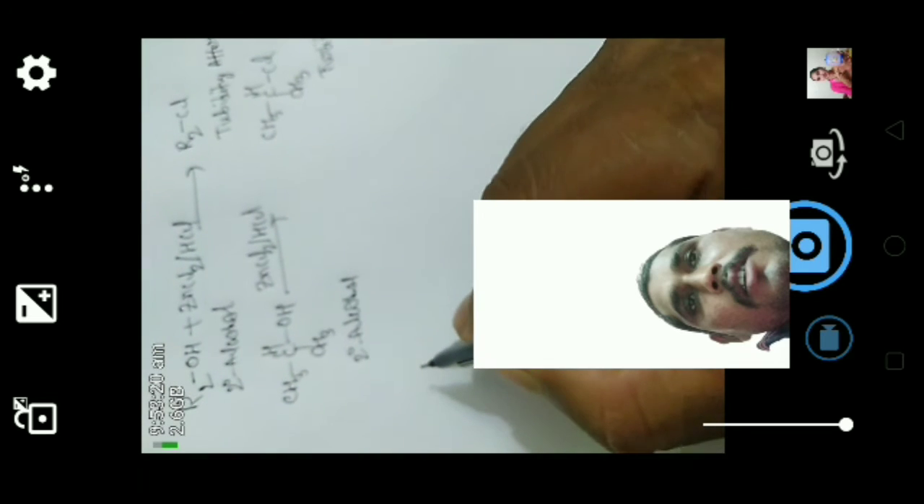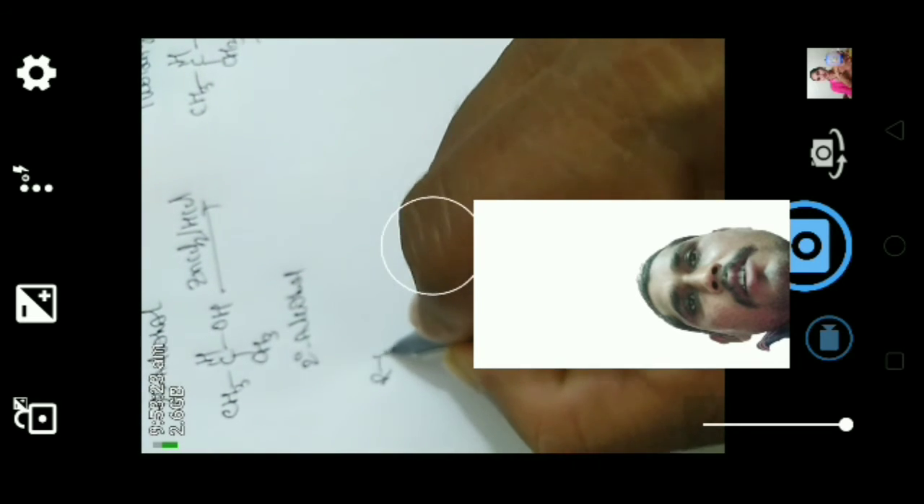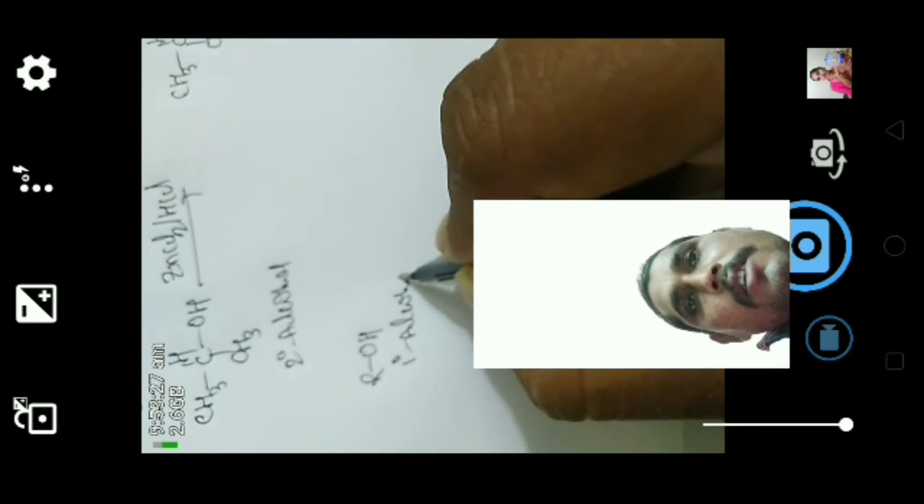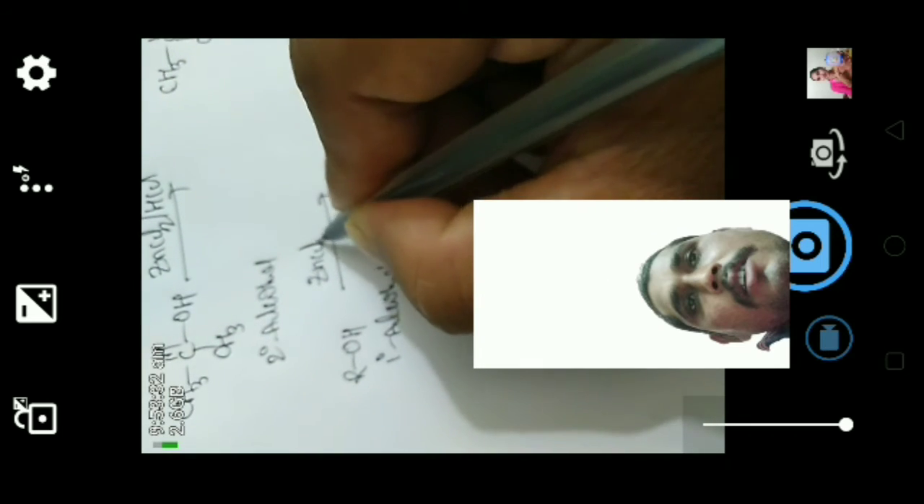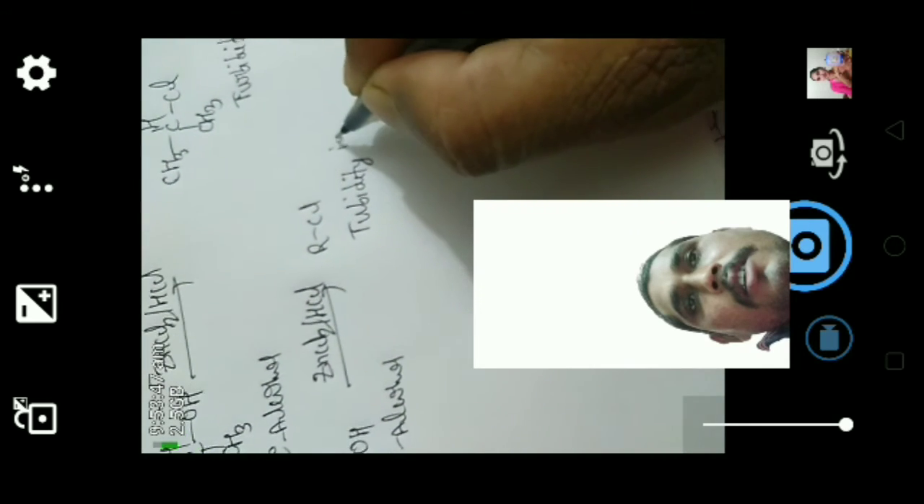I will show another example, another reaction, that is primary alcohol. Here the primary alcohol, when we react with zinc chloride and hydrochloric acid, gives RCl. In this case, turbidity is obtained on warming.